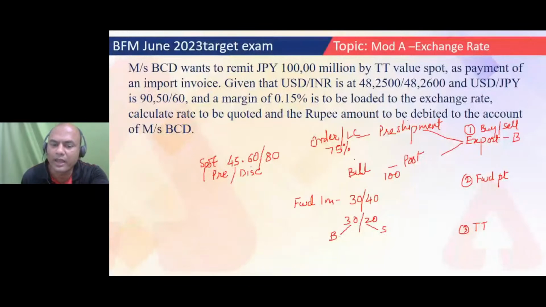What is the other name to buy? Actual name. Here, buy rate is not a correct name in banking parlance or banking language. In banking treasury language, the real name is bid. Okay, bid rate. This is called bid. And what is this second part? S. What is S? Other name to S.